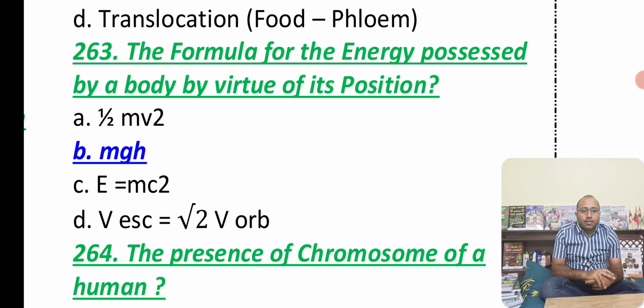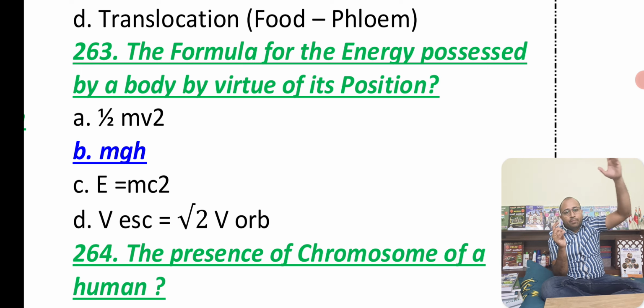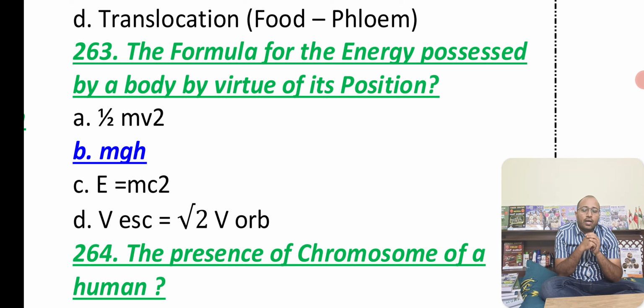When it comes to escape velocity or orbital velocity, this is a very important topic. If we throw any substance to space, we have to throw it with the speed of 11.2 km per second, then it goes to space. Even for a rocket, we give a speed of 11.2 km per second, then we leave it, and automatically it goes to space. So here we have a formula: escape velocity is equal to root 2 into orbital velocity. I want you guys to comment to me what the escape velocity of the moon is.